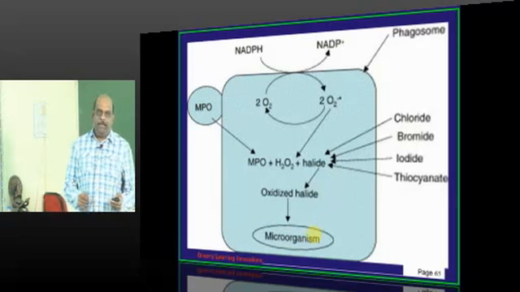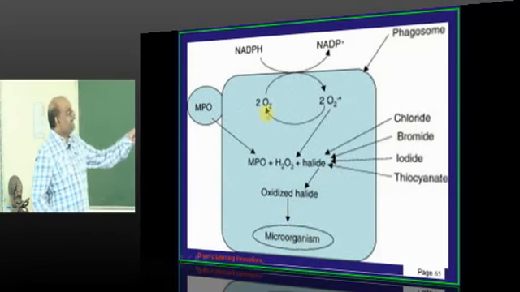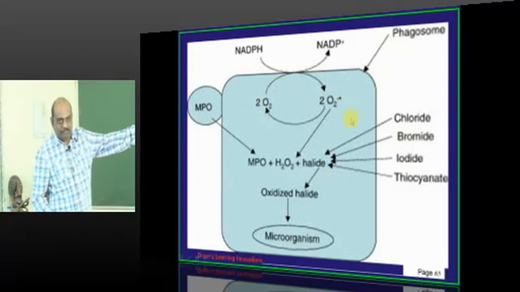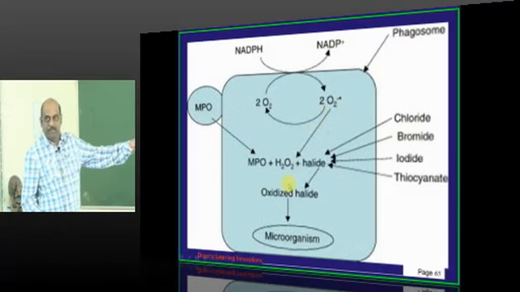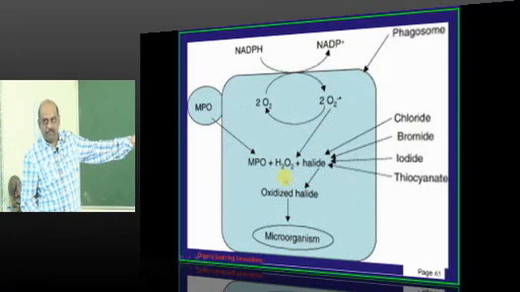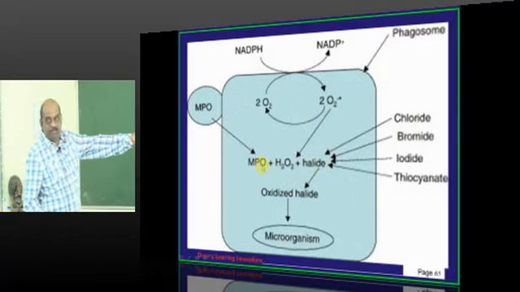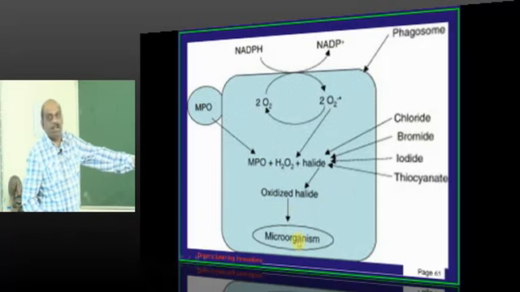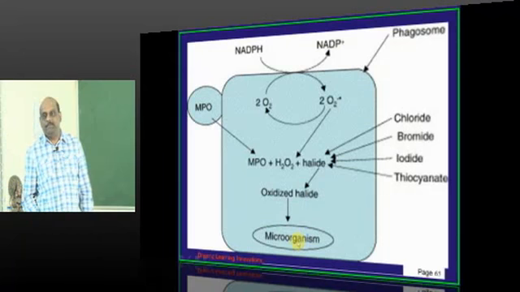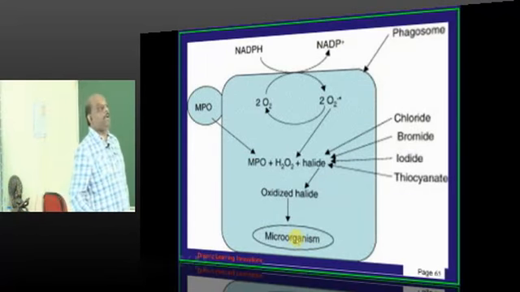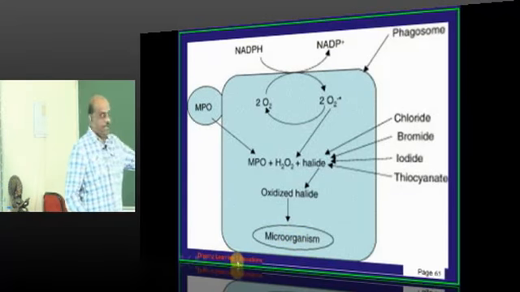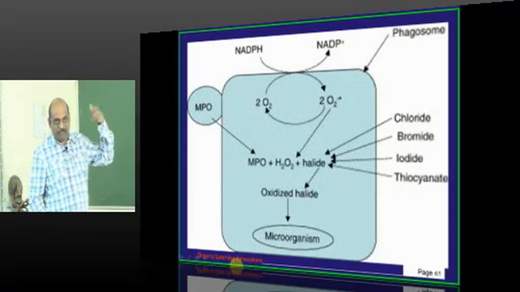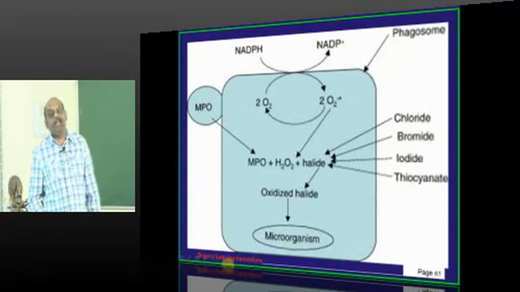So to summarize, doctor, what is happening in this process? NADPH converts into NADP, and during this process oxygen becomes an oxygen free radical, the superoxide radical. The superoxide radical will convert into hydrogen peroxide. Hydrogen peroxide plus halide in the presence of myeloperoxidase will lead to oxidized halide, which in turn will cause the killing of the microorganism. This is very fundamental to understand a lot of immunodeficiency disorders, right? I will once more come back to this when we talk about chronic granulomatous disease and Chediak Higashi.